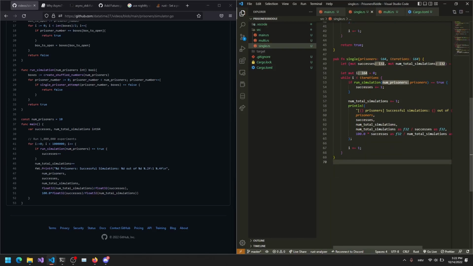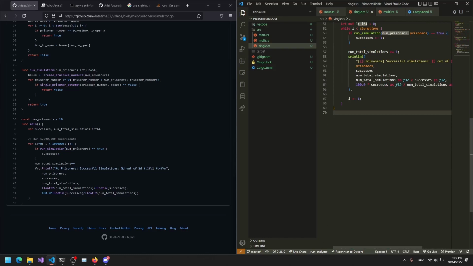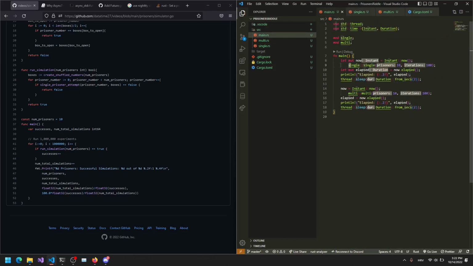So let's go to main. I called a single function, 10 prisoners and 100 iterations. I will set this to 1 billion iterations, but I set this up so I can easily test the multi-thread implementation. So here is 10 prisoners and 1 million simulations. We can change this.